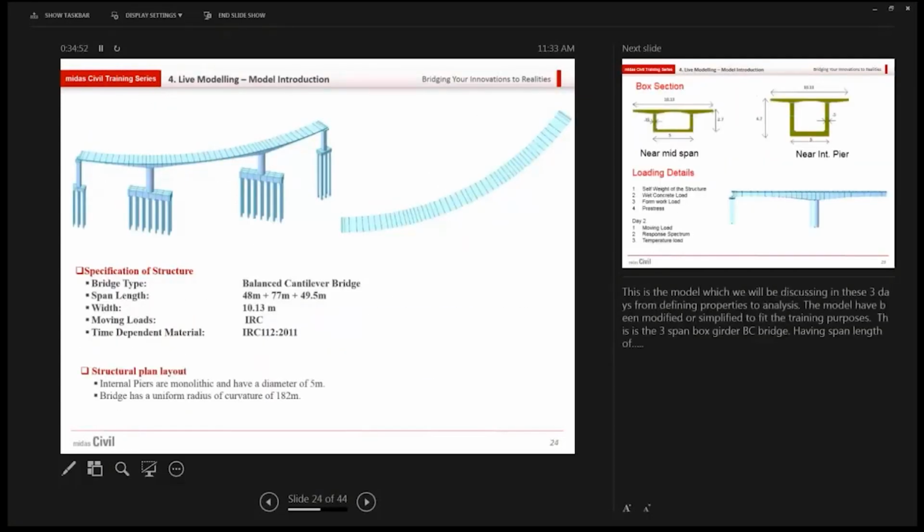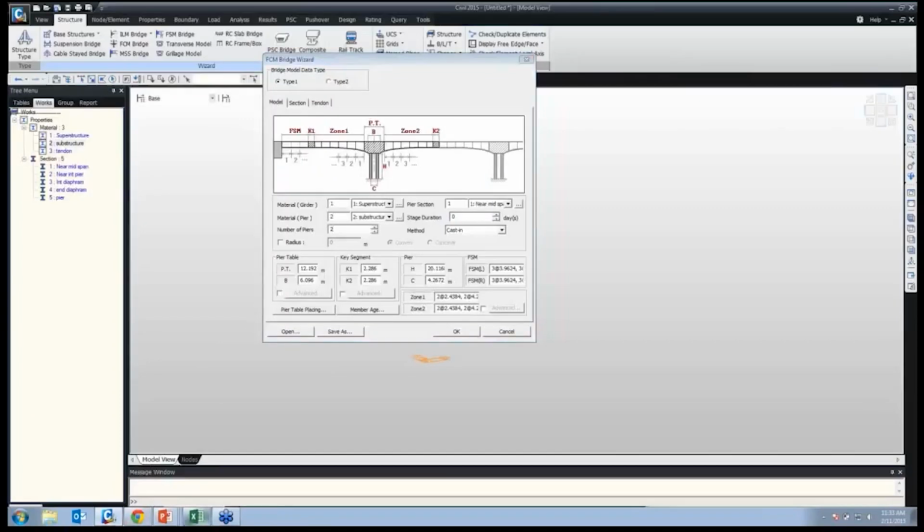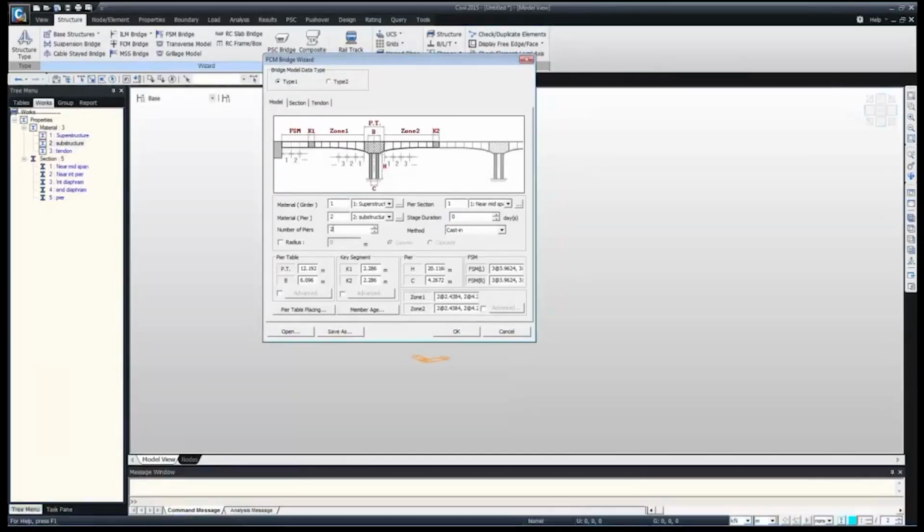So this is our case. We have the internal 2 piers and then finally 2 piers at the ends. So we are talking about the internal piers here. Internal we have 2 piers, so we will be taking care of these 2 piers. So number of piers 2.